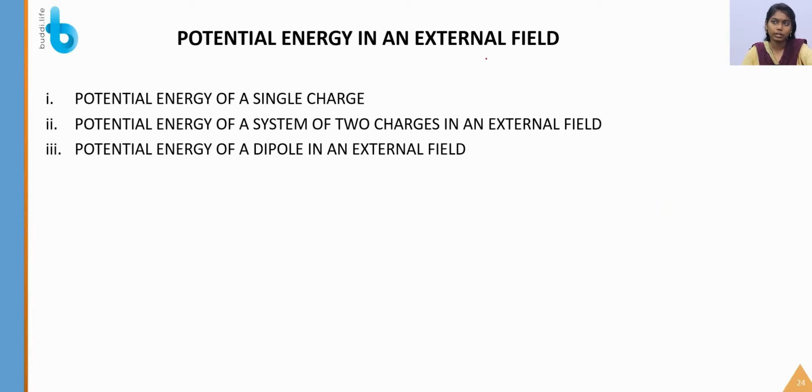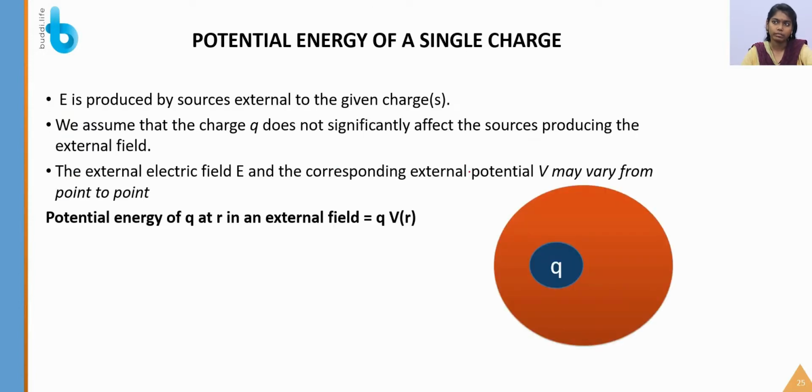Now let us see the potential energy in an external field. In this case there are three cases: the potential energy of a single charge, the potential energy of a system of two charges, and the potential energy of a dipole in an external field. So let us see the single charge first. This may be asked as a very short answer.